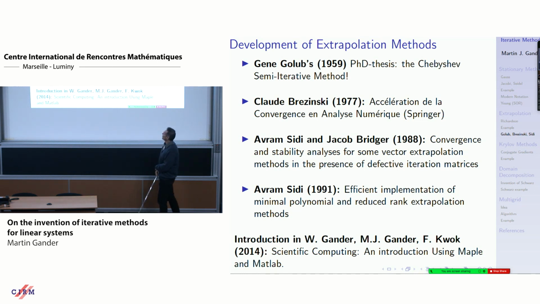And these methods, they're fascinating because they don't need to know the iterative process. They just need to know the vector sequence. They can generate the vector sequence by linear iteration, all the stationary methods we've seen before, but it can also be a nonlinear process that generates these vectors, and these methods accelerate these sequences to converge faster.